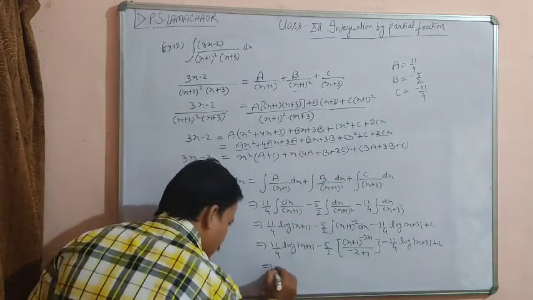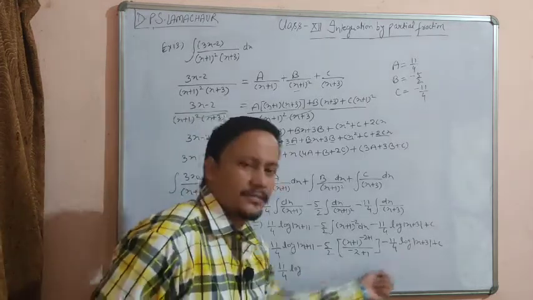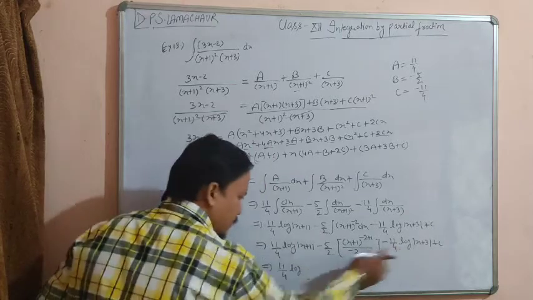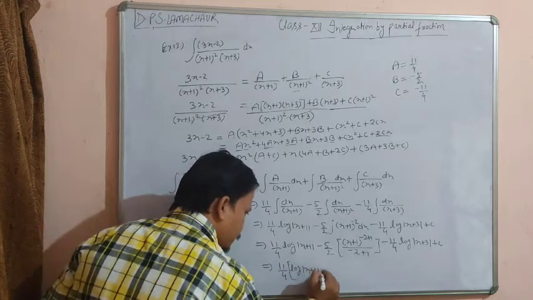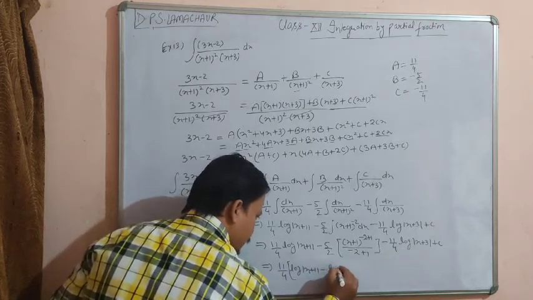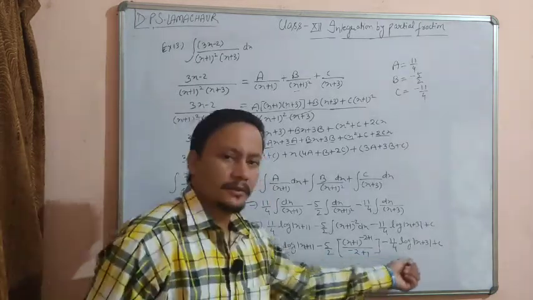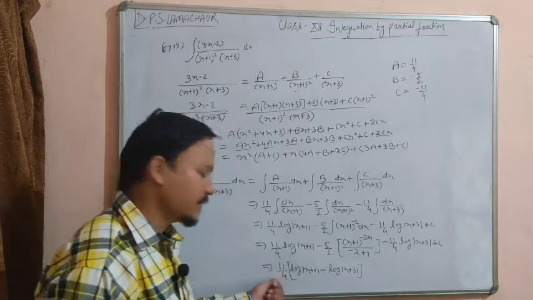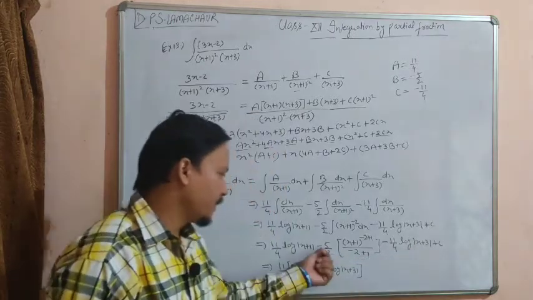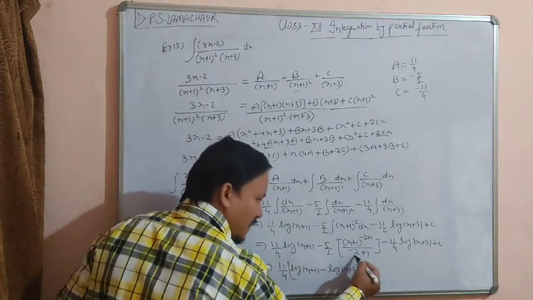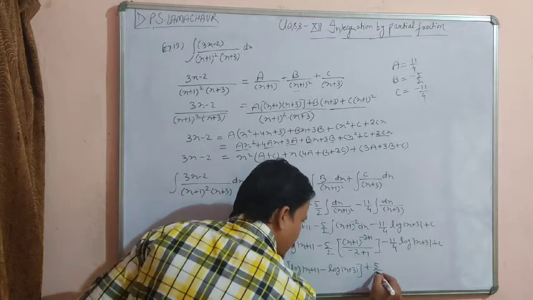So our final answer is 11 upon 4 times log. We can take both the terms together, okay. We can take 11 upon 4 common, so that we get log (x plus 1) minus log (x plus 3), right, because 11 upon 4 is common in both the terms. Within the bracket we get log (x plus 1) minus log (x plus 3), and here we get minus 2 plus 1, that is minus 1. This minus multiplied with this minus, then we get plus 5 upon 2.